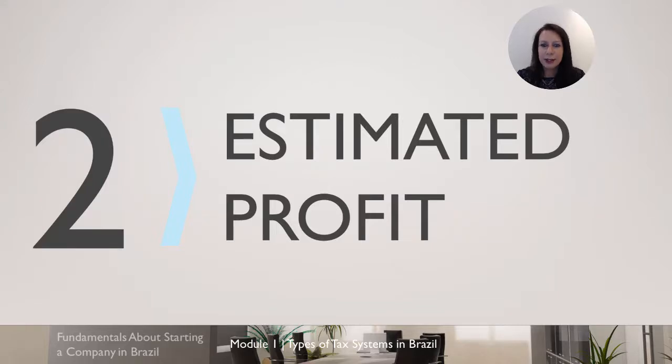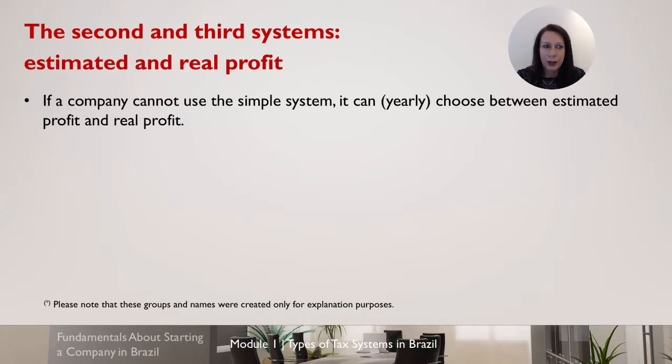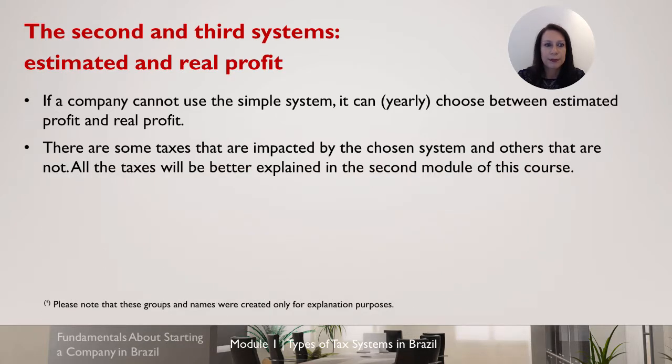Second system is the estimated profit. Well, before talking specifically about the estimated profit model, as I explained before, if a company is not allowed to use the simple system, it can choose between the real profit and the estimated profit. How to choose? There are some taxes that are impacted by the chosen systems and the others that are not.